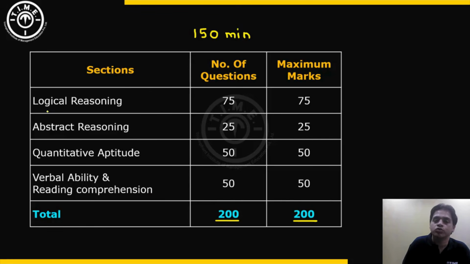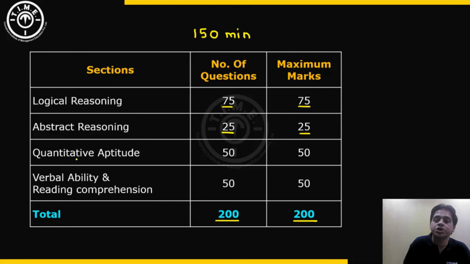The first section was the logical reasoning section. It had 75 questions worth 75 marks. These were question numbers 1 to 75 in the exam. The second section was abstract reasoning. It had 25 questions worth 25 marks. These were question numbers 76 to 100 on the exam.